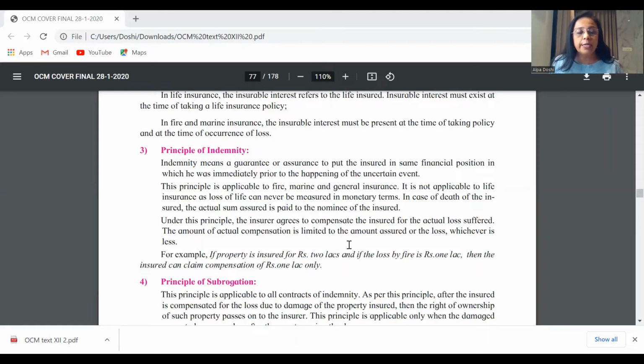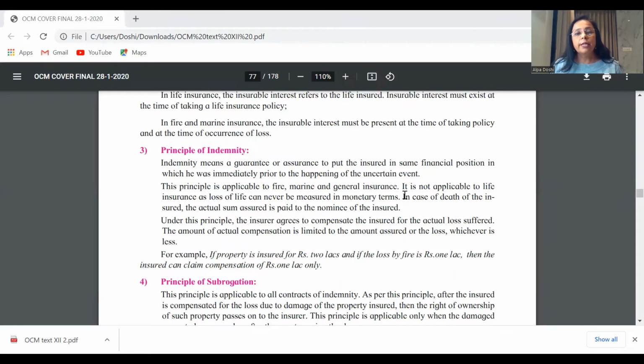You've learned this definitely. Now you go on to explain that this is applicable to fire and general insurance. However, it is not applicable to life, since we cannot value human life. Since life cannot be measured in monetary terms. After death of the insured, one cannot say that this is the value of the human being and only so much compensation should be given. It is out of the question.